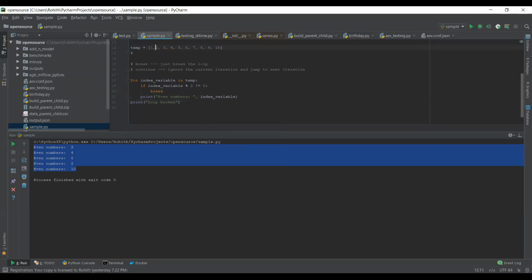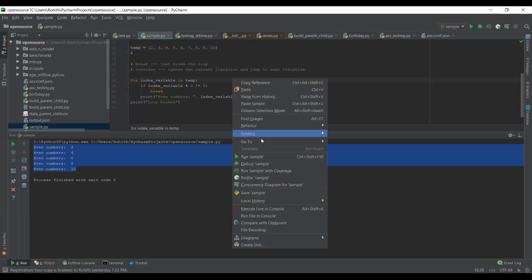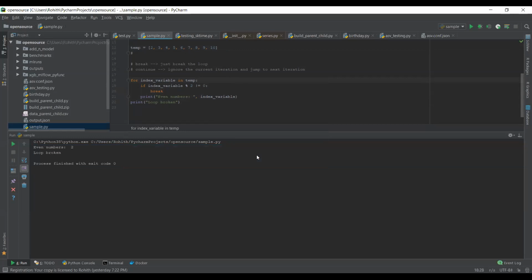Now let's remove 1 from the first value and start from 2 for better understanding. Let's see what happens. It has encountered an even number, so this condition doesn't satisfy and it has executed this statement. It should go to the next iteration. If the value is 3, since our condition says that if you encounter an odd number, simply break out of the loop.